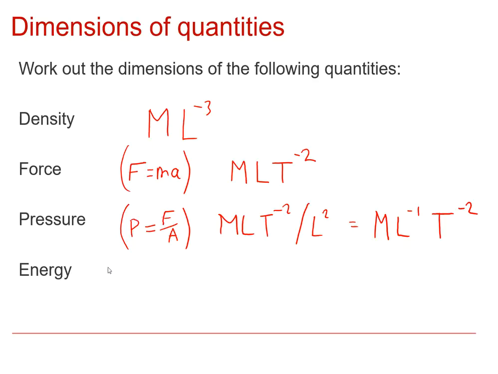It doesn't matter, as long as you can use any valid formula for any type of energy, and you will find it reduces to the same dimensions. So if we think about it as a force times a distance, for example, then I can take the dimensions of force, which is M L T to the minus 2, multiply that by dimensions of distance, which is another L, so that tells us that the dimensions of energy are M L squared T to the minus 2.